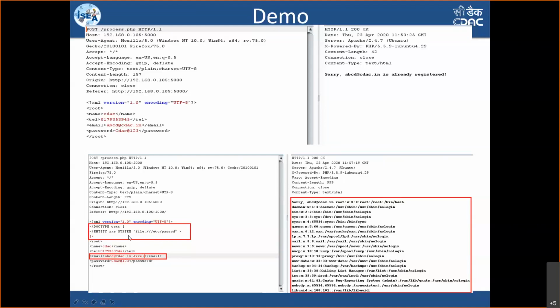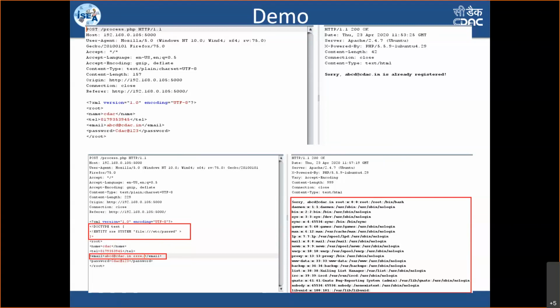Now this has been sent, and immediately the server has responded. The first line remains the same, sorry, so and so user doesn't exist. However, there is the /etc/passwd file content, the complete content being pasted over here, because the server is not validating whether the XML data, whatever request is coming, needs to be processed or not. It is just executing. Since the password file is requested, it is showing the password file. So here also validation is not done properly.